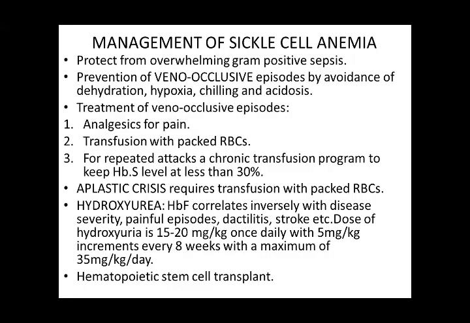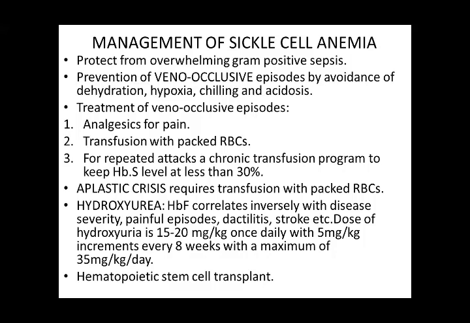Now the management of sickle cell anemia: we have to protect the child from overwhelming gram-positive sepsis and prevent veno-occlusive episodes by avoidance of dehydration, hypoxia, chilling, and acidosis. Treatment of veno-occlusive episodes is analgesics for pain, transfusion with packed RBCs, and for repeated attacks, a chronic transfusion program to keep hemoglobin S levels at less than 30%. Aplastic crisis requires transfusion with packed RBCs, and hydroxyurea.